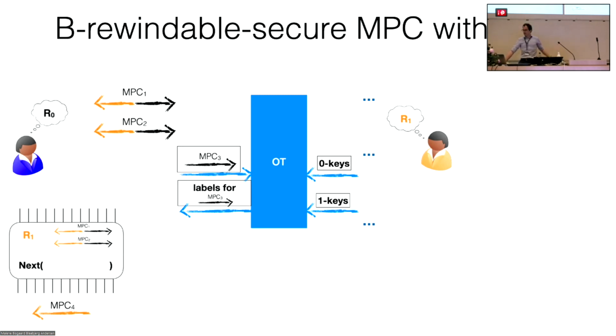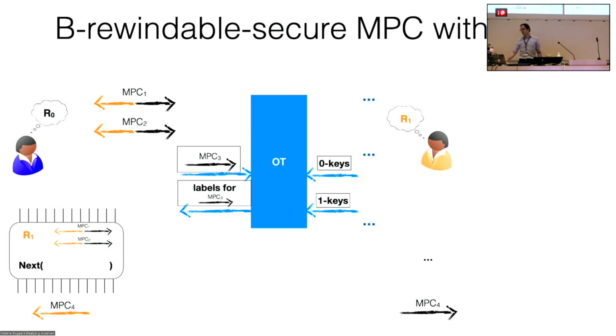And the same thing is done also by the other party. The protocol is completely symmetric. And then the parties will get the fourth round, and then they can evaluate the output of the function. Now, of course, one question could be, okay, fine, but now you're running in parallel with an MPC protocol an oblivious transfer protocol.